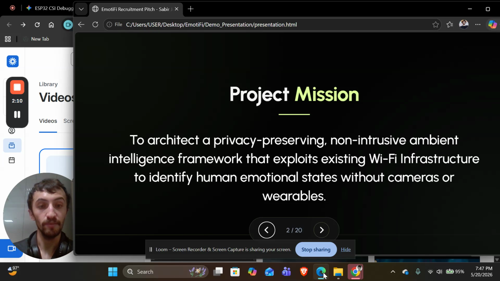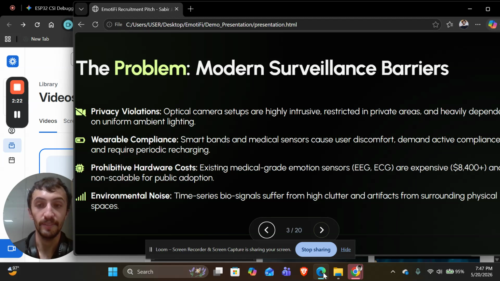Our mission was to devise a system which is non-intrusive and intelligent, a framework which exploits Wi-Fi infrastructure to identify human emotional states without cameras or wearables. Cameras have privacy violations, you know that it is a problem, and even dim light is not workable with cameras.